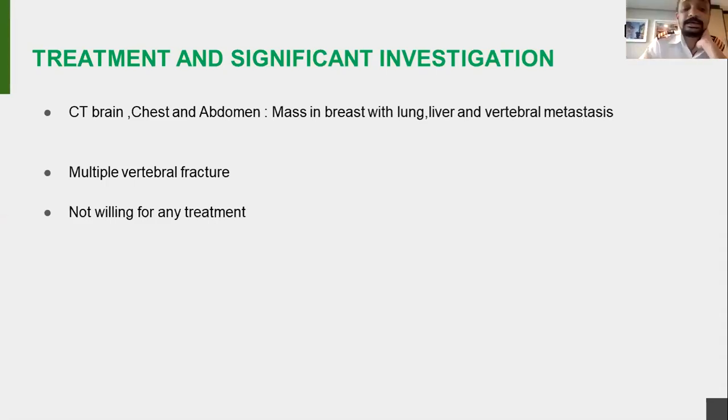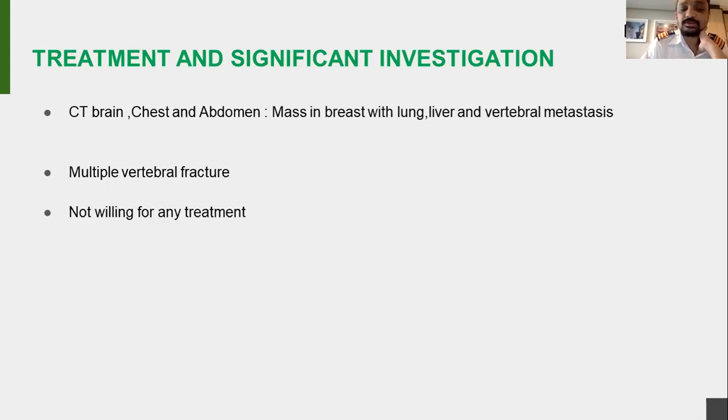At the hospital, I talked with the orthopedician, and he said we would do a CT, probably of the spine. There were multiple vertebral fractures, so we did a chest and abdomen CT on the same table without bringing her out to see where it came from. They noticed a mass in the breast, probably with lung and liver metastasis, and also vertebral metastasis. Her only complaint was the pain in the back. She never complained about anything in the breast, and I didn't examine it either.